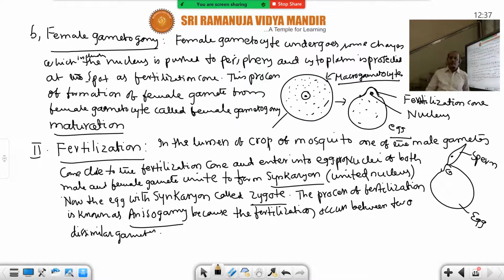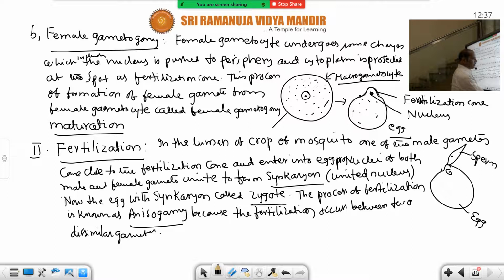So in Plasmodium vivax, what type of fertilization is there? Anisogamy. An means opposite of iso. Iso means similar, gamy means gametes. Union of dissimilar gametes is the meaning of anisogamy. This is the second event.